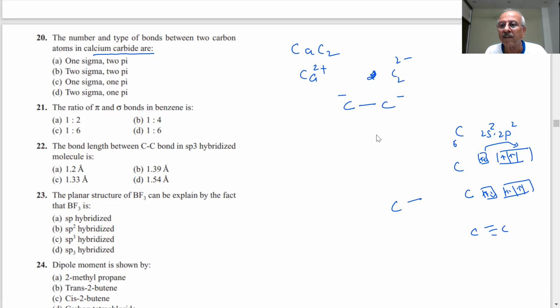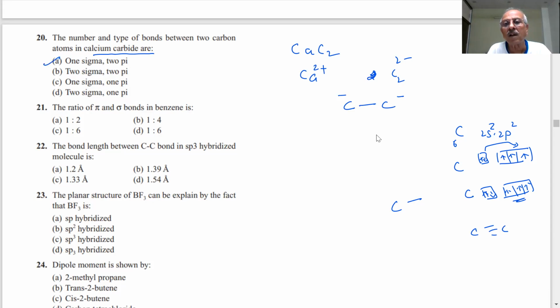If I put this electron here and this electron here, then they are gaining 1 electron each, minus 1, minus 1. So there is 1 sigma and 2 pi.